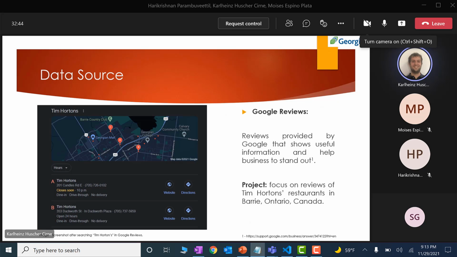Now talking about the data source that we are using, Google Reviews is a tool provided by Google that shows information about businesses, stores and many places, and it shows how good and how well a business or a store is seen by the population. So our focus for this project will be on reviews of Tim Hortons restaurants in the city of Barrie.